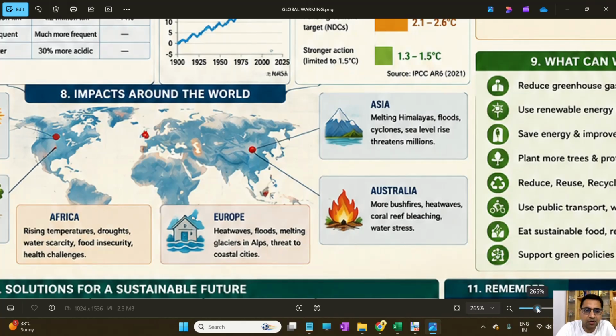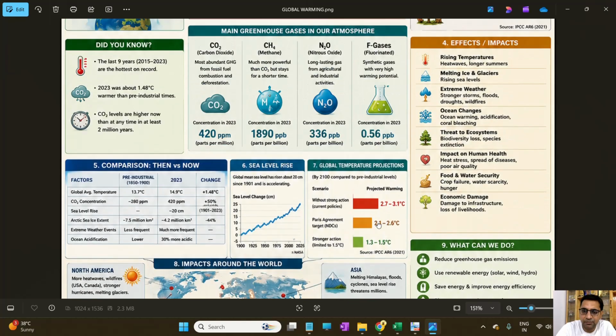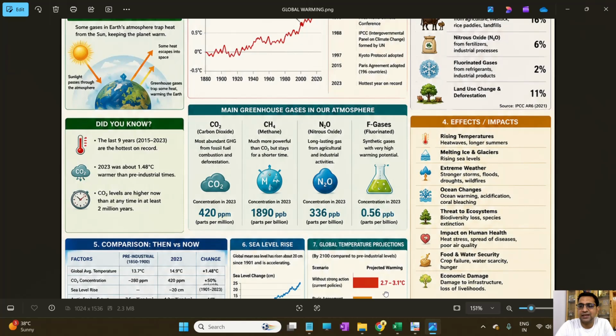So these are some of the impacts that the world is facing because of the change in temperature and because of global warming. Now, the effects of the impact. Rising temperature creates heat waves and longer summers. Melting ice and glaciers are again raising the sea level. There are strong weather events like storms, floods, droughts and wildfires.